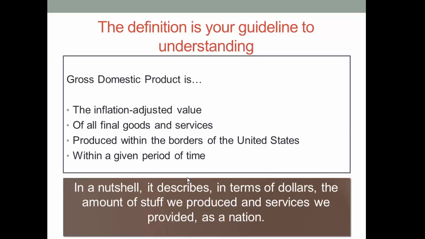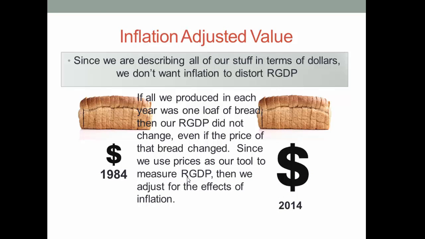How many cars have been produced? How many buildings? How many restaurant meals have been served? How many haircuts have been given? The best method we have is to add up the dollar value of all that stuff and those services. And that complicates things a little bit because of inflation.